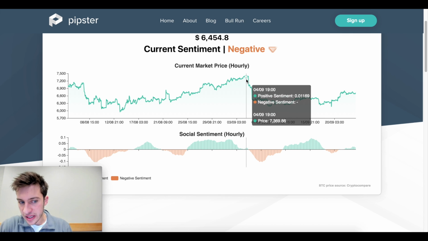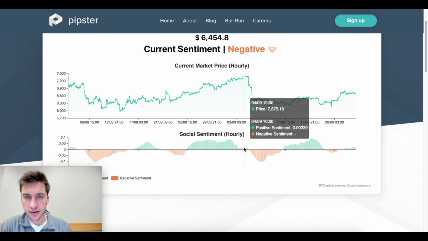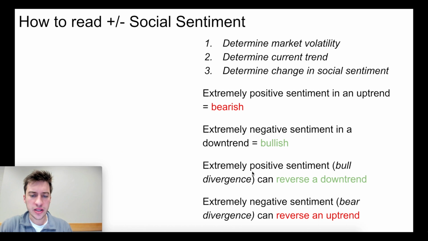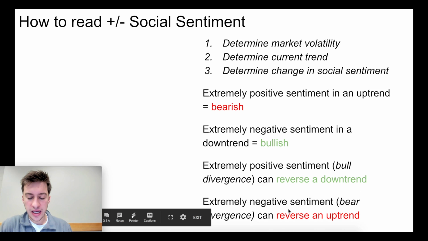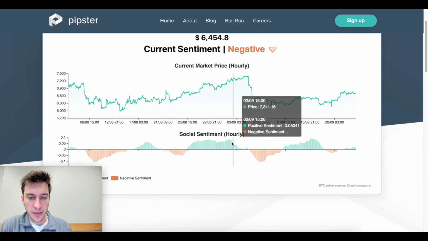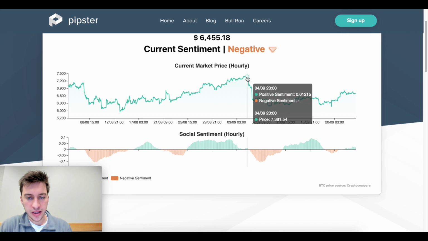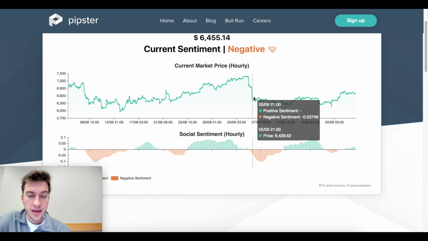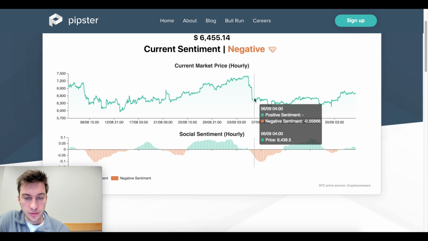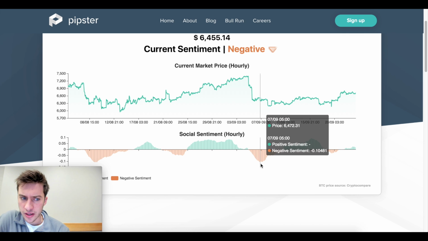And what we can actually begin to see here is that sentiment was actually beginning to turn negative. And I want to reference this point here. Extremely negative sentiment can reverse an uptrend. And that is what we saw here. We saw a massive drop off in sentiment at the end of this uptrend, and then sentiment got very negative and price went down. Then what we see is price crashes here, comes into a period of low volatility, and then we see sentiment getting very, very negative here.